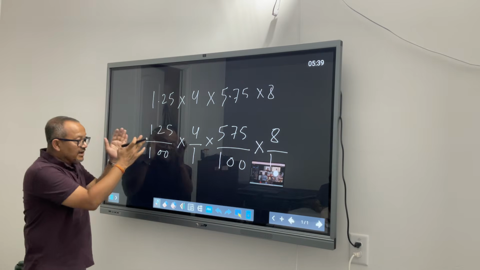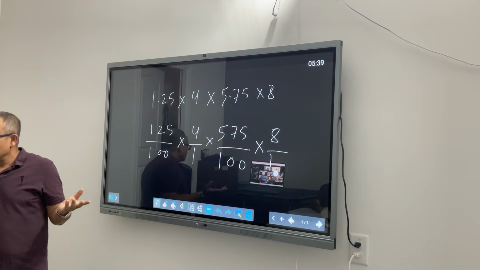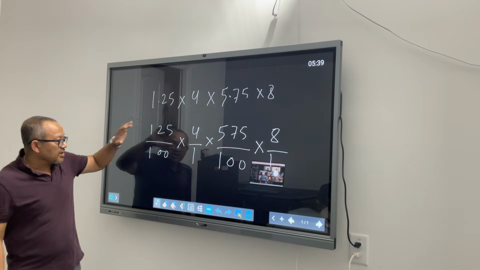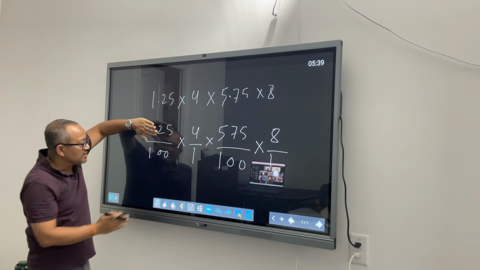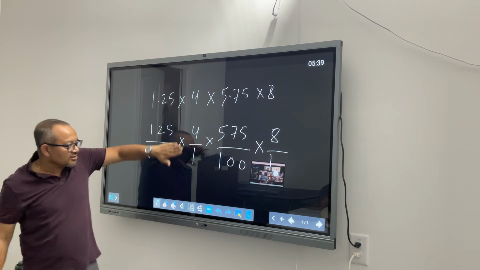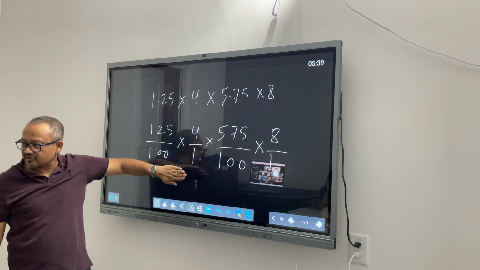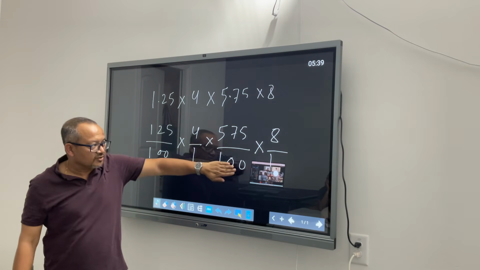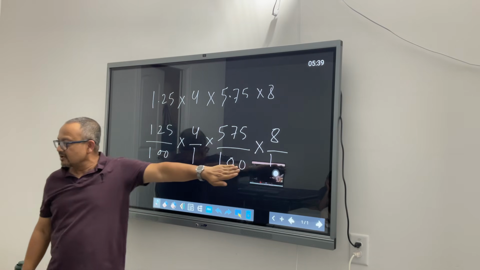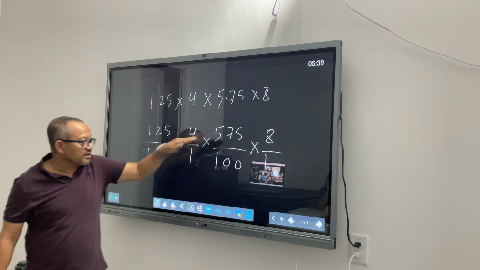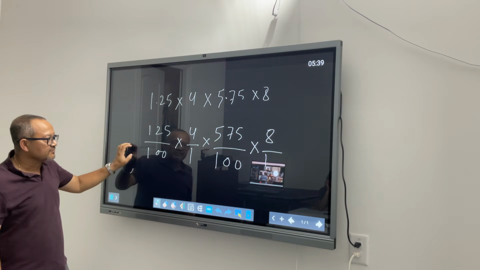And if you look at it like a child, which you guys are, get 2 years younger and look at it. This is like a 2-story building. This is second floor, this is first floor. This is also a 2-story building. Second floor, first floor. Everything on the second floor together. Everything on the first floor together. That's what we will do.